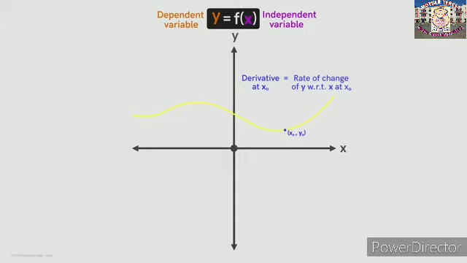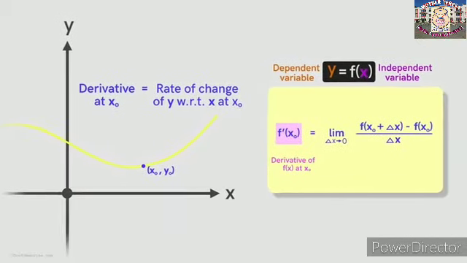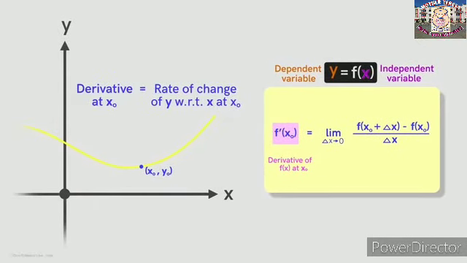In our previous video, we saw how to find the derivative of a function. The whole process is summarized like this, and it's called differentiation. This ratio here is called the average rate of change between two values of x, which are x0 and x0 plus delta x.